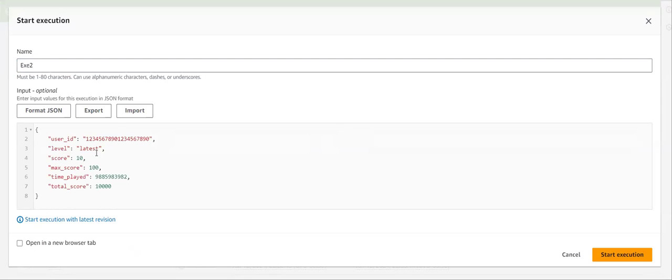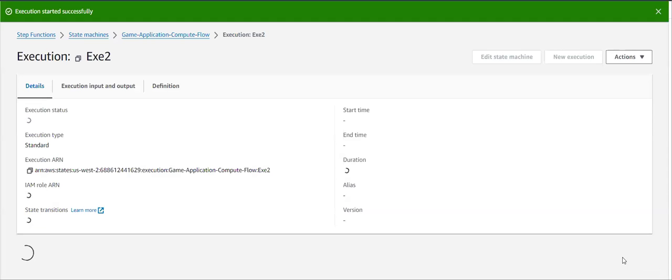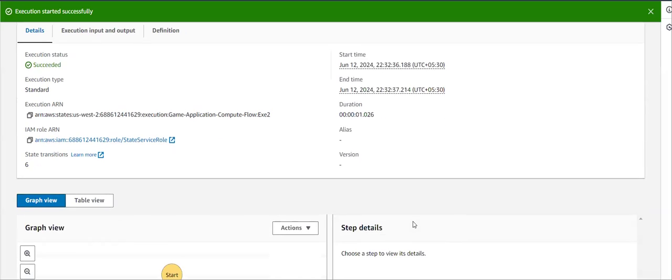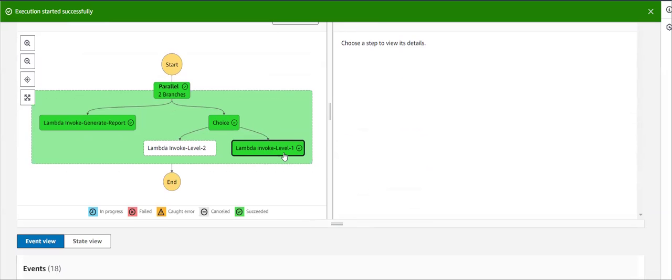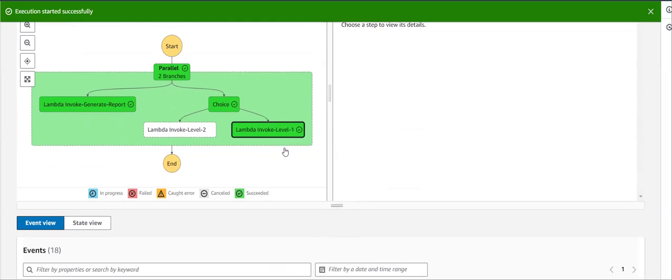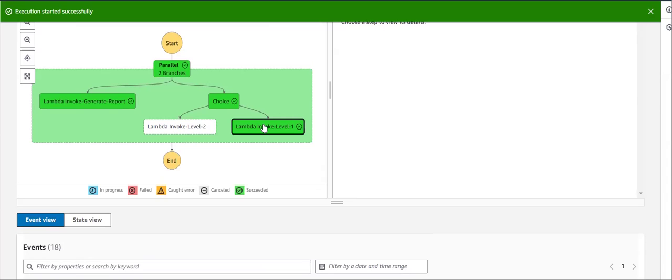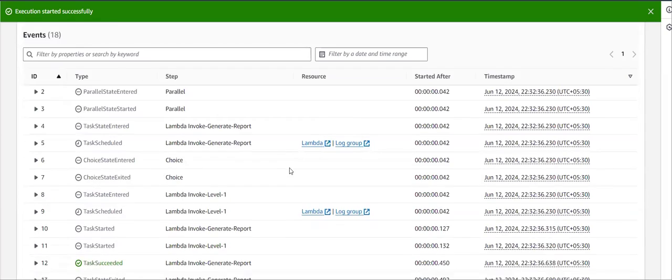I'm providing another JSON script. Here I am providing default as my level. For the default level, it will execute my level 1 and store my result in another table. You can see currently our report will be generated, and in the choices, level 1 will be completed, so this Lambda function will work and our data will be stored under the level 1 table.